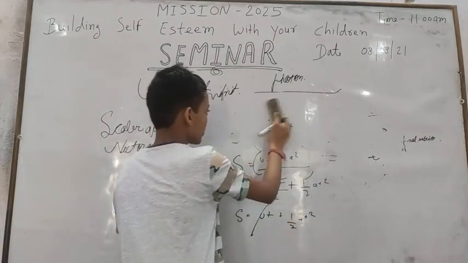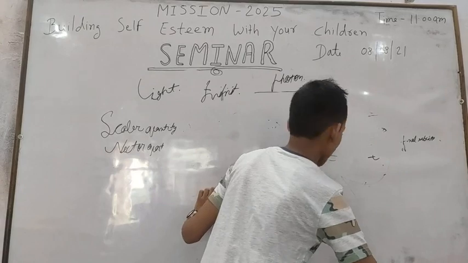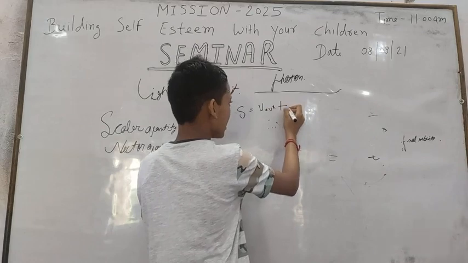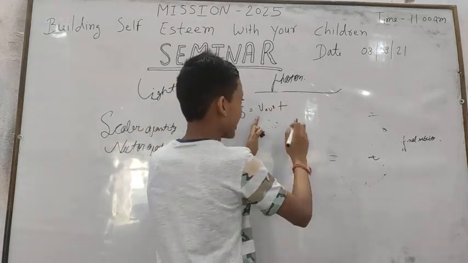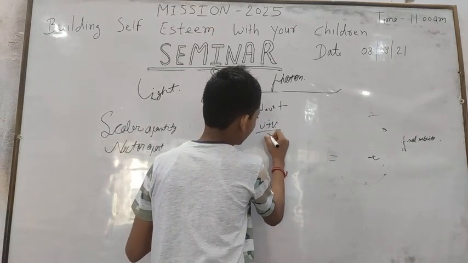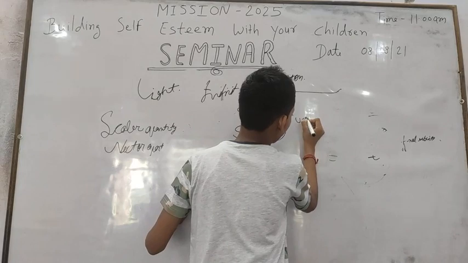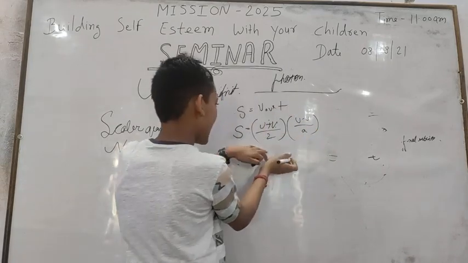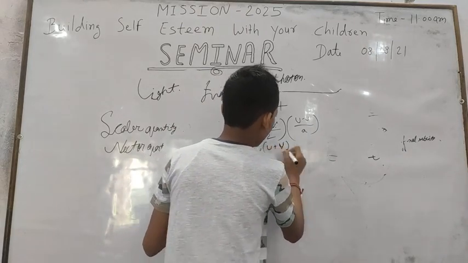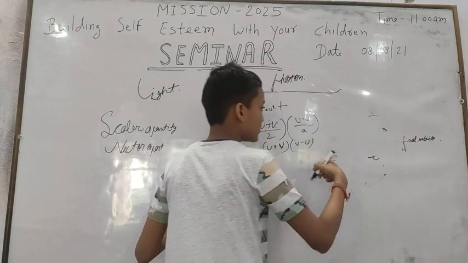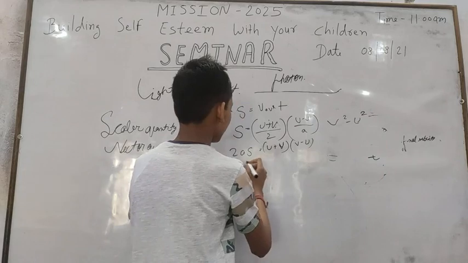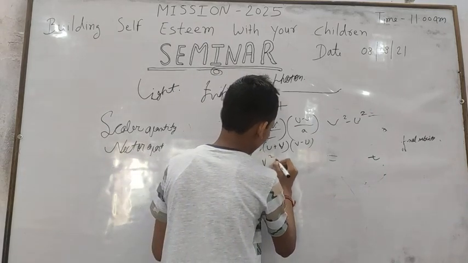Let's take the third equation of motion. S is equal to V average into time t. By substituting the value of time t from acceleration, we get S is equal to u plus v by 2, and time t is v minus u by a. We get 2as is equal to u plus v and v minus u. By identity, v square minus u square, we get 2as is equal to v square minus u square.